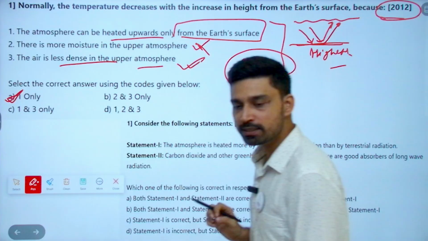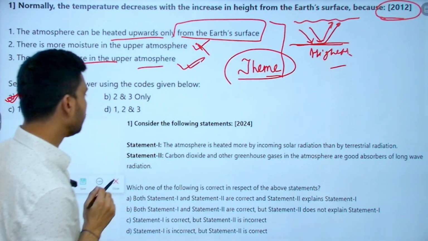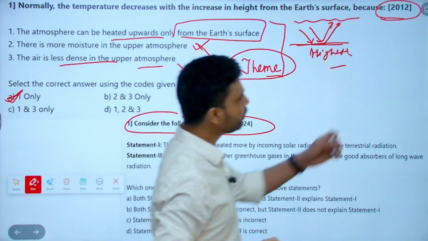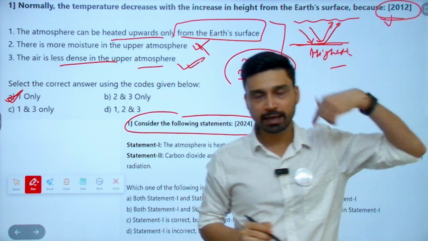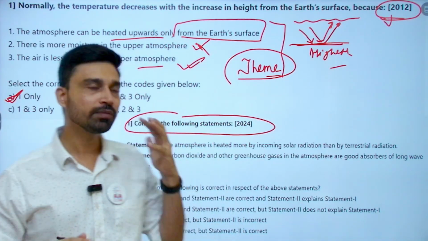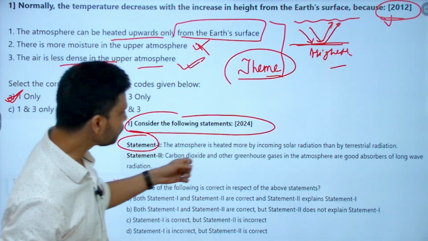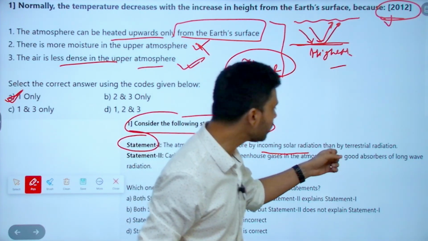Why you should try to understand concept? This we can understand by looking at the question asked near 2024. Imagine this question, last question is from 2012, and in 2024 you can see repetition of the same concept. If you look at the statement 1, what they are asking, atmosphere is heated more by incoming solar radiation than